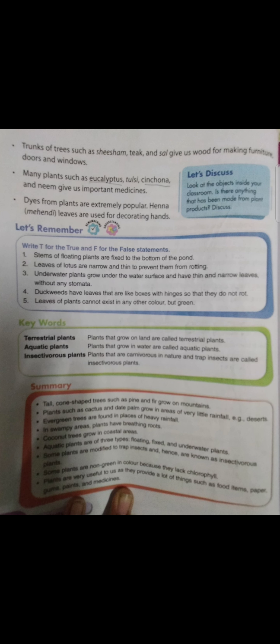And the last point is dyes from the plants, which are extremely popular, like henna, or you can call it mehndi leaves, which are used for decorating hands in marriages or any functions. Plants have many more advantages, such as they give out oxygen and help prevent soil erosion, and many more. But these are the many other things which we are using in our day-to-day life. As we all know, trees are really very important and give us a lot of advantages, so we should not cut down trees and we should try to plant more and more trees.